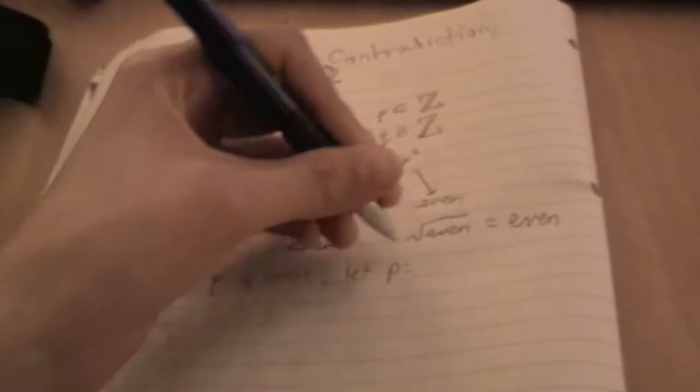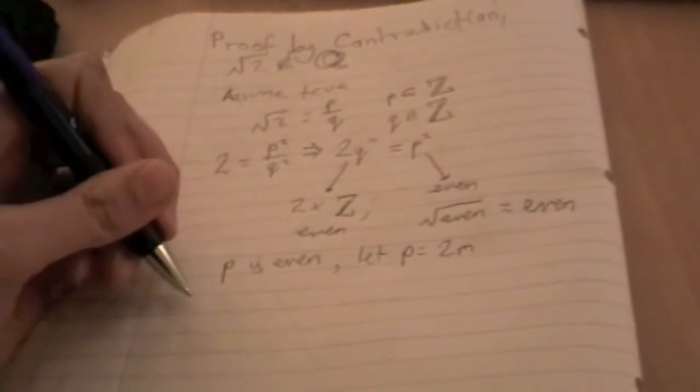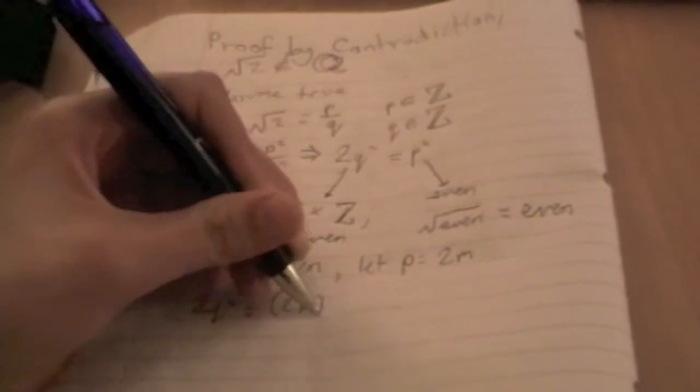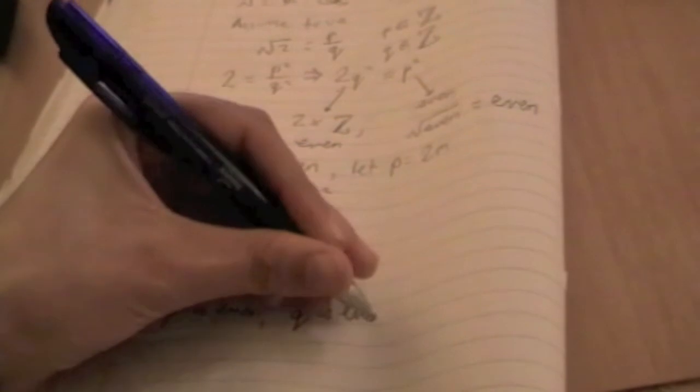So we are going to call p 2m, where m is half of p and m is an integer. So now we can say that 2q squared equals 2m all squared equals 4m squared. Next we can say that q squared equals 4m squared over 2, which as you can see simplifies to 2m squared. Using the same logic, m is an integer, so m squared is an integer, so 2m squared is an even integer. q squared is even where q is an integer, which means that q is even.